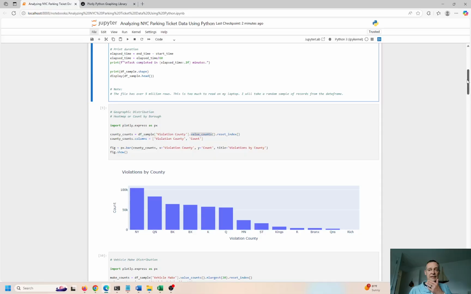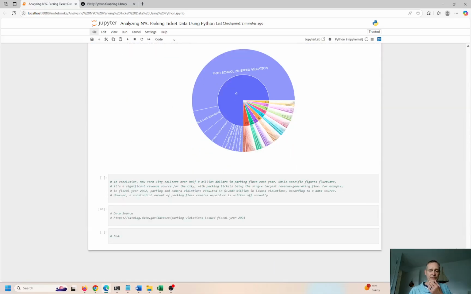But if you download the data set and run these experiments, you'll see for yourself, there's no explanation of the amount of the fine. So is parking in front of a fire hydrant $115, $100, $125, $150? I don't know for sure. I think it's 115. I think you can Google it. But what's a generic parking fine? Is it 60? Is it 80? If you park in front of a school zone, if you are driving in a bus lane, if you pass a bus when they have the stop signal out, I don't know what all these fines are. And it wasn't in the data set.